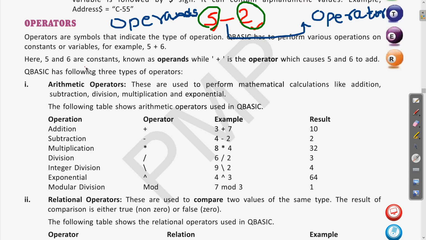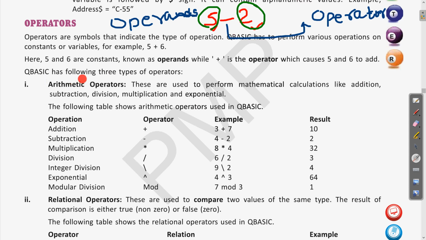So this 5 and 6, you can read it here also. This 5 and 6 are the constants which are known as operands, while the plus, in the 5 plus 6 example, is the operator which causes 5 and 6 to add. Whatever the operator is, that will be used for doing the mathematical calculation accordingly. So in this example, this will add, here it is a minus sign, so it will subtract.